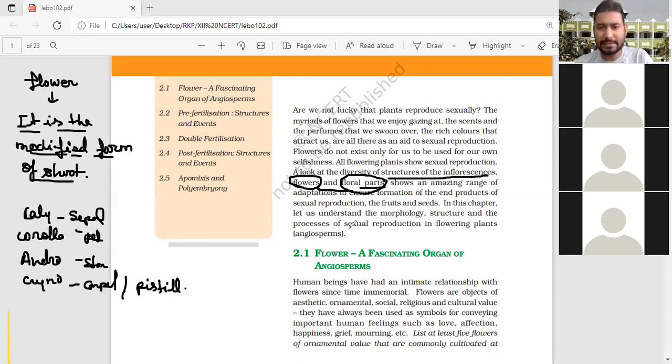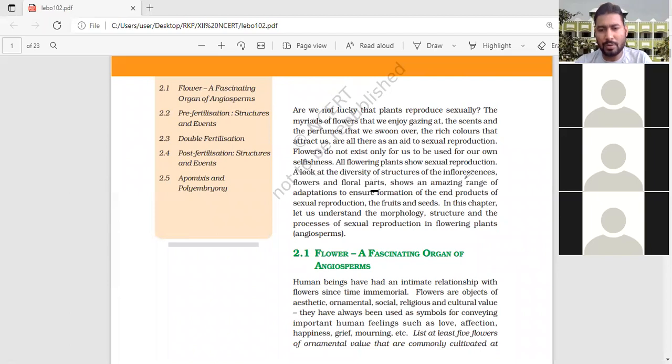Just read this sentence. Inflorescence and flower parts show an amazing range of adaptations to ensure the formation of the end products of sexual reproduction. End products of sexual reproduction means new plants, the fruits and seeds. Fruits we know, that means the ovary wall forms the fruit and the seed forms from the ovule.